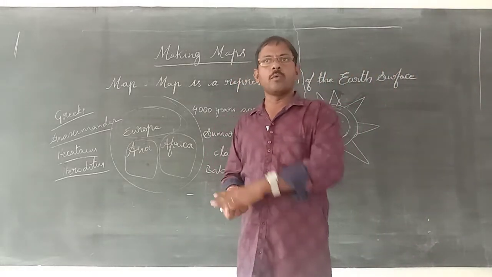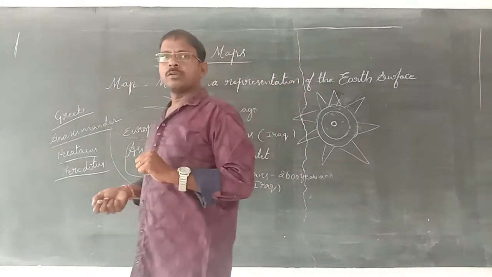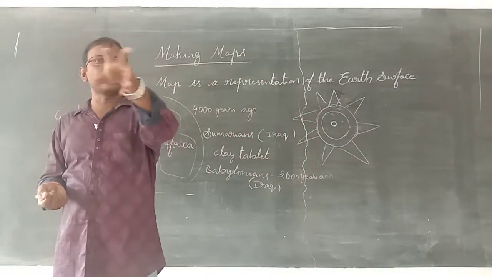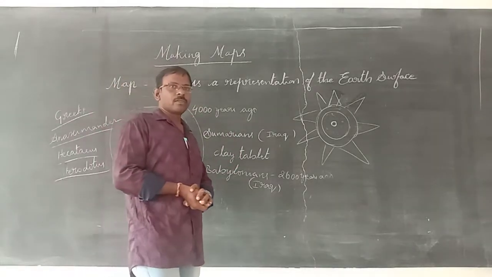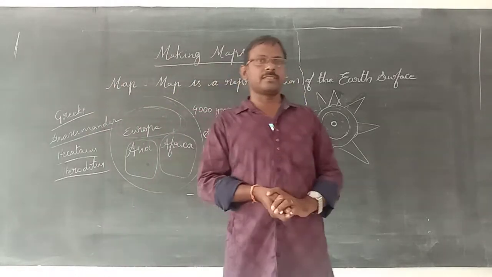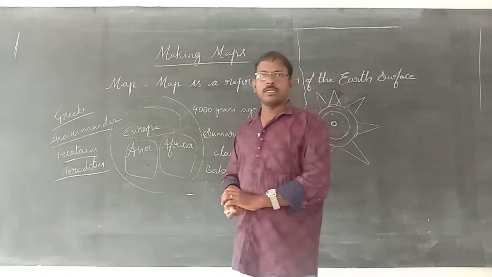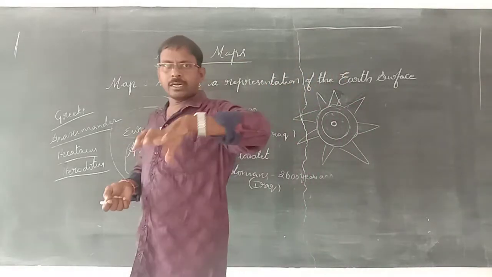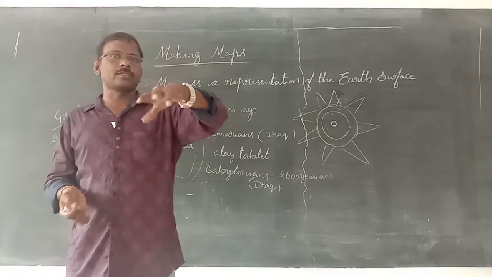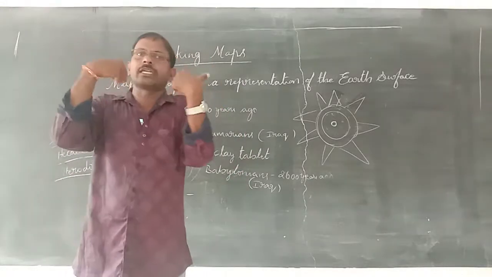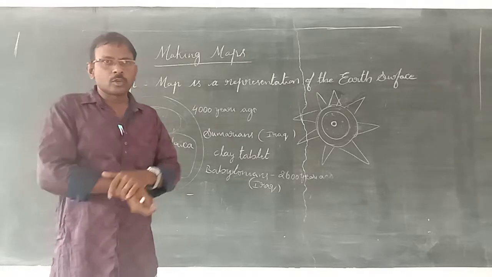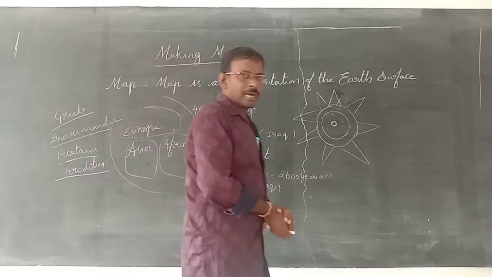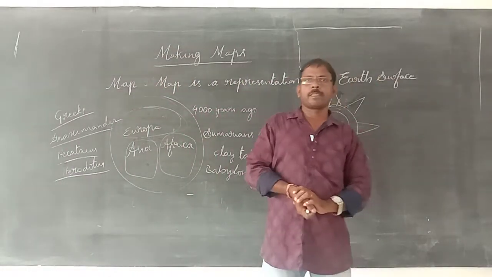Greeks or Romans, they wanted to occupy some places. To occupy the places, they wanted to know where it is located, what the landform is, and how much distance there is from that place. So like that, they started to move from one place to another. When they first entered a place, they wanted to know where that place was located. In that way, they prepared some maps. Some route maps were prepared.